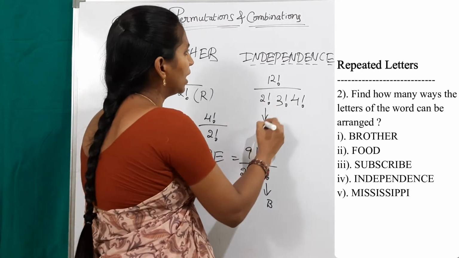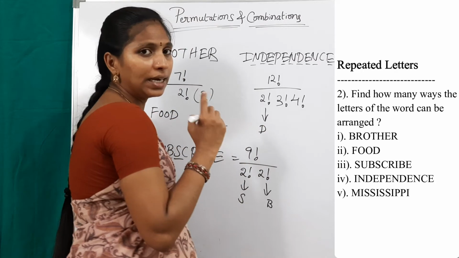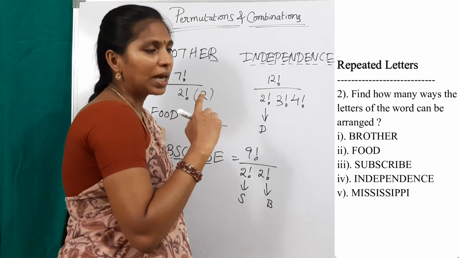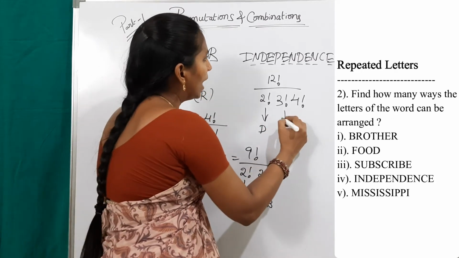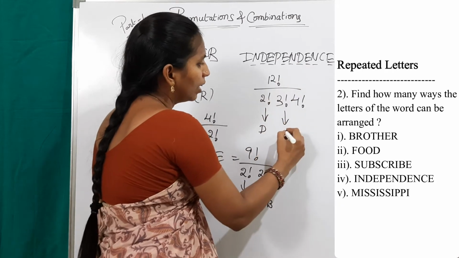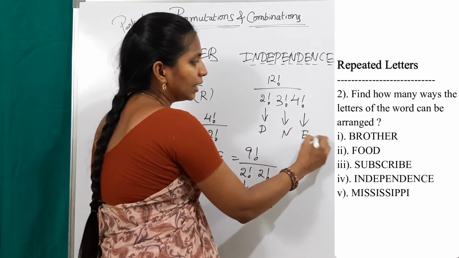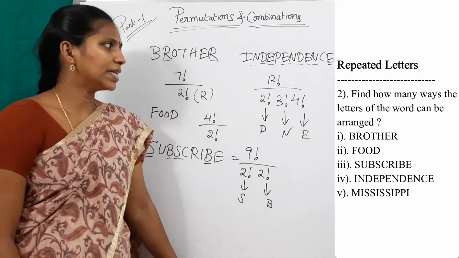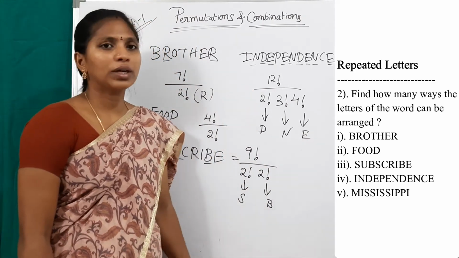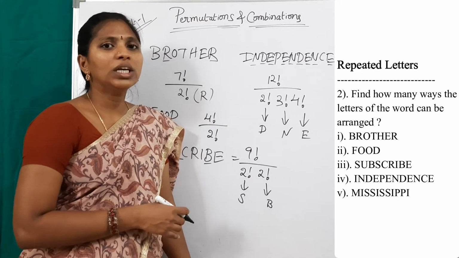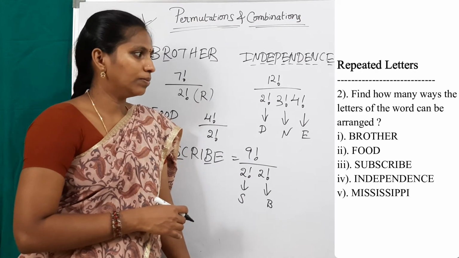This 2 factorial is for D because letter D is present 2 times in the word independence, and 3 factorial for N, and 4 factorial is for letter E. So the final answer is 12 factorial by 2 factorial into 3 factorial into 4 factorial.